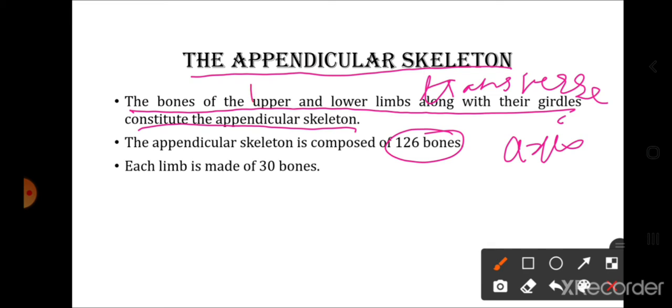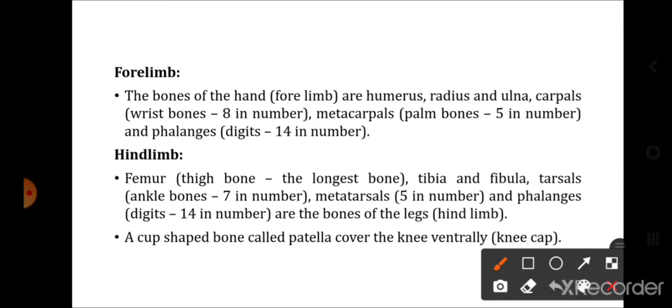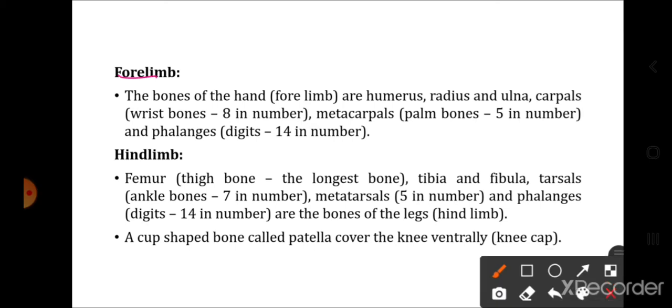Now first of all let us consider the limb bones. So each limb, whether it is the forelimb or hind limb, both the limbs are made up of total 30 bones. So first of all let us see which bones are included in the forelimb. So the bones of the hand, that is forelimbs, are humerus, which is in the upper arm, radius and ulna in the lower arm.